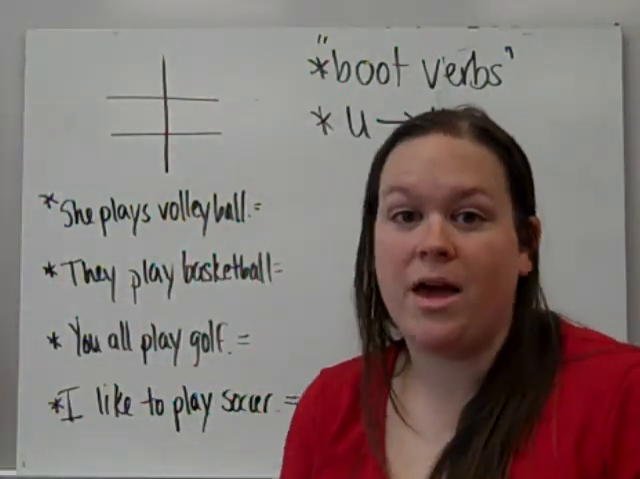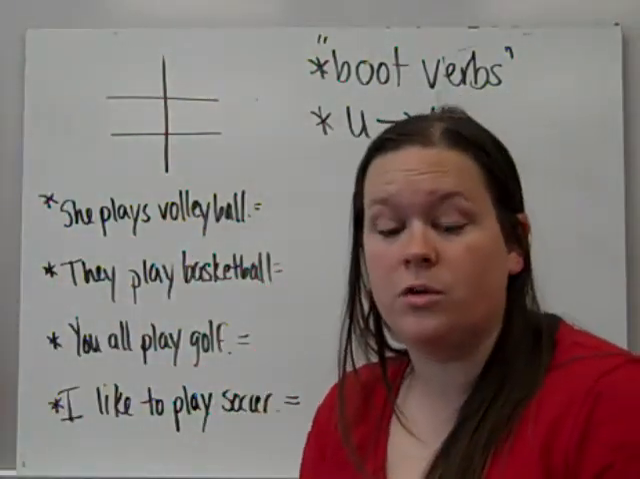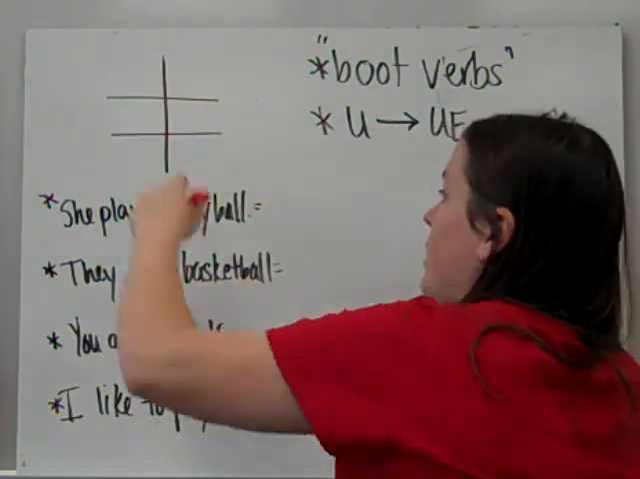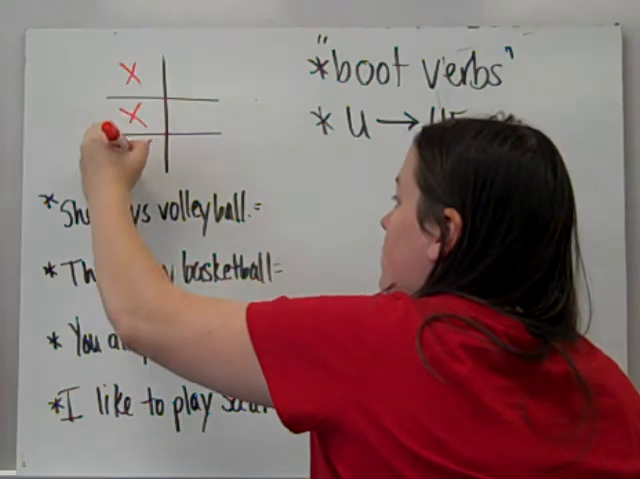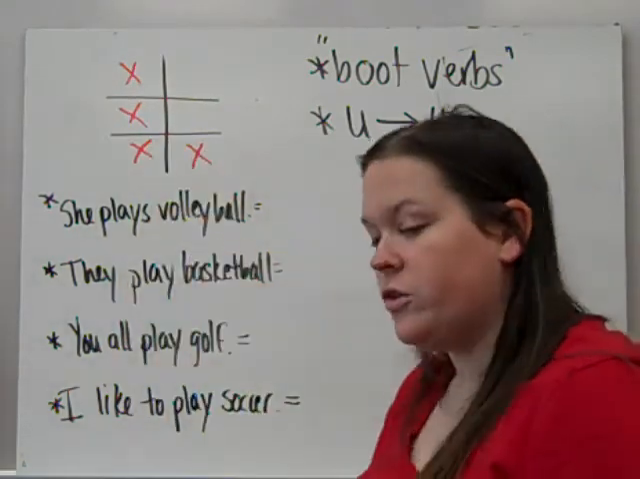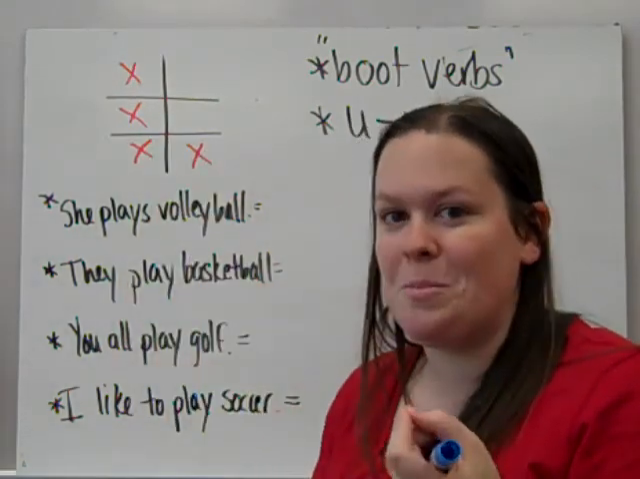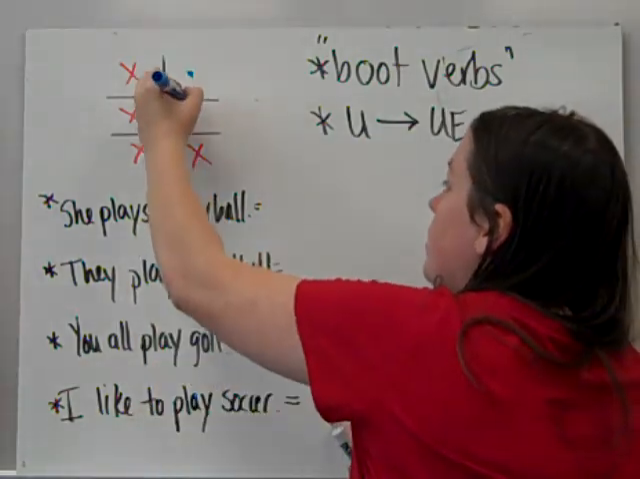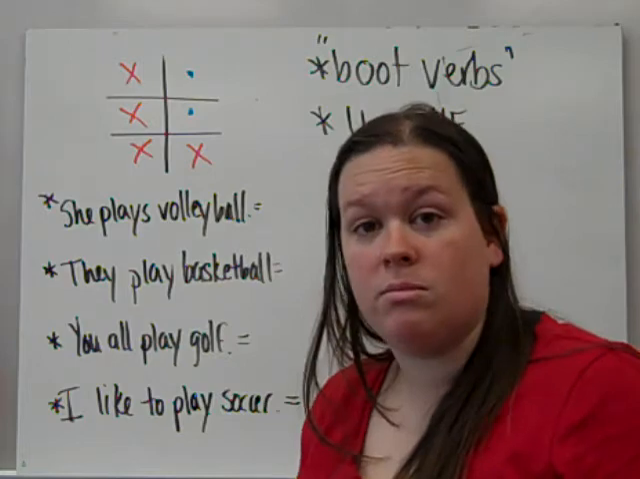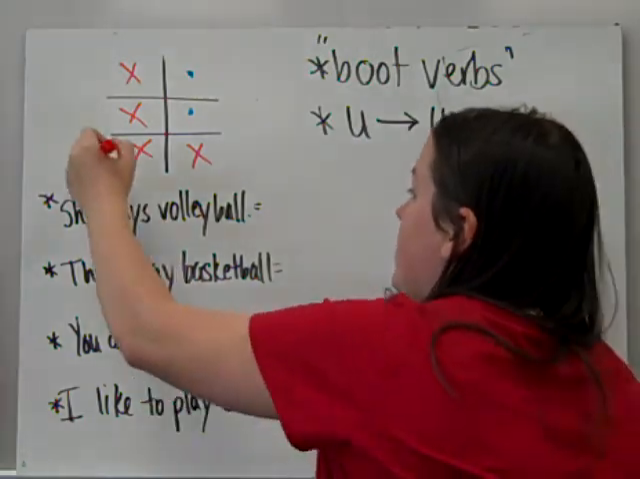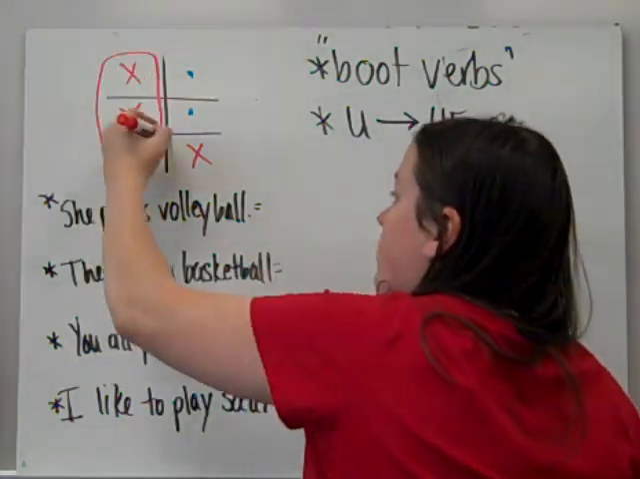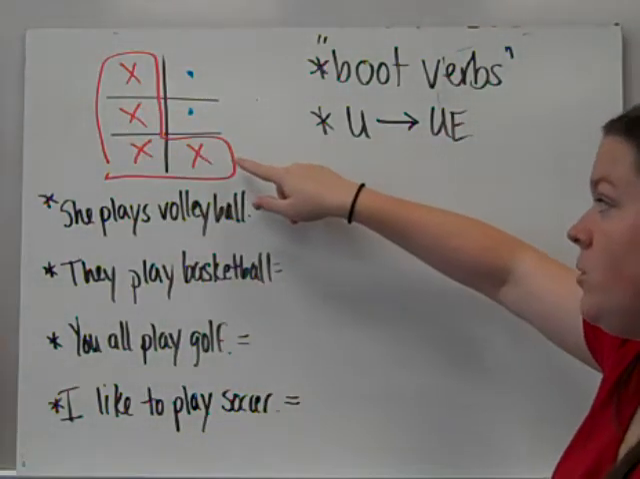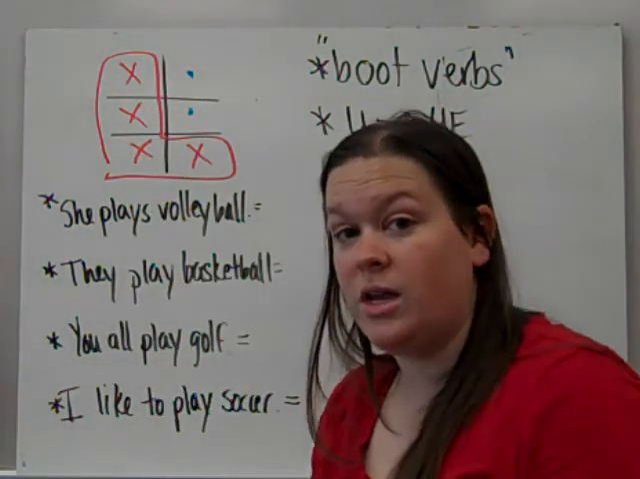Now, obviously, there's some patterns and some things you need to know, and we're going to do a little bit of practice. So you could see that in this one, this one, this one, and this one, your stem changed. The U changed to a UE. But here, it stayed the same. It didn't change.